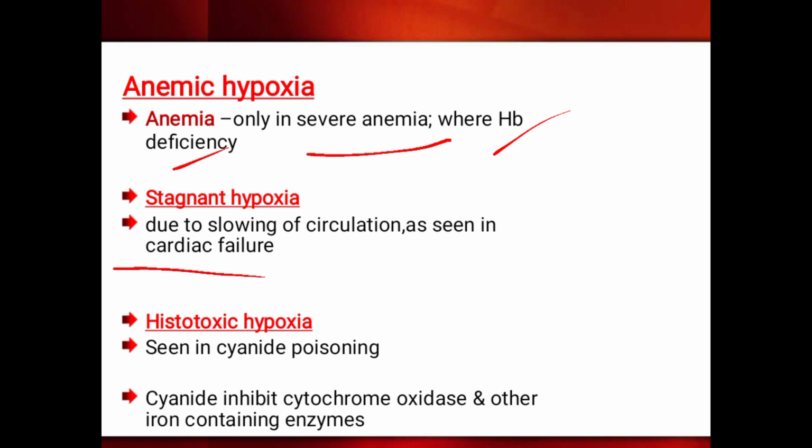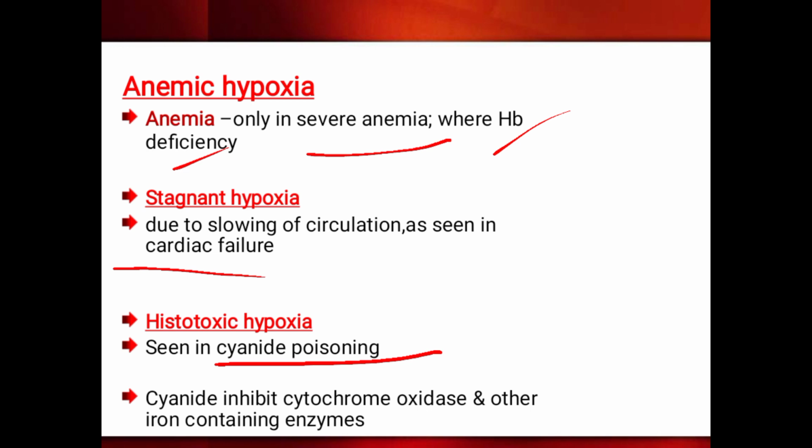Next is histotoxic hypoxia. Histotoxic hypoxia is seen in cyanide poisoning. In the tissue or cell, there is cytochrome oxidase present. It's an enzyme that utilizes the oxygen and converts it into ATP.